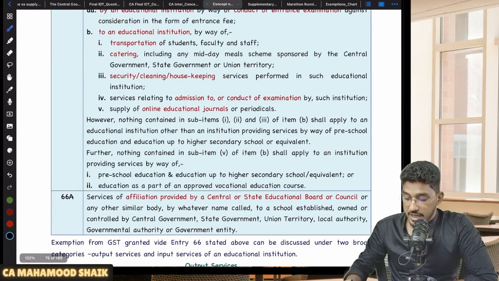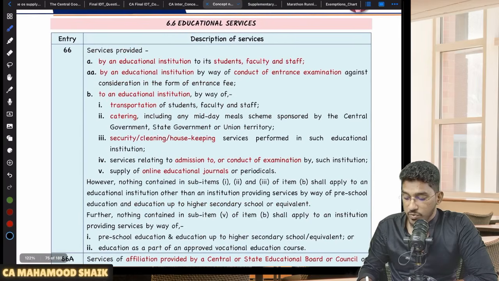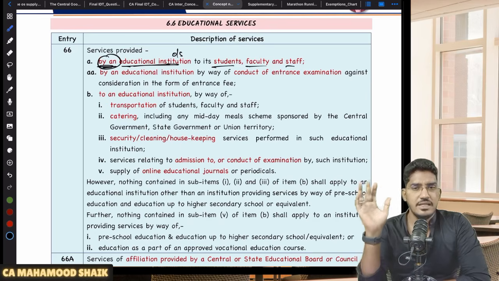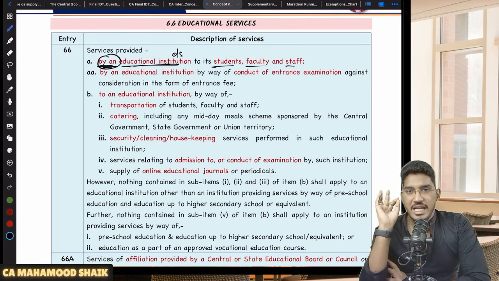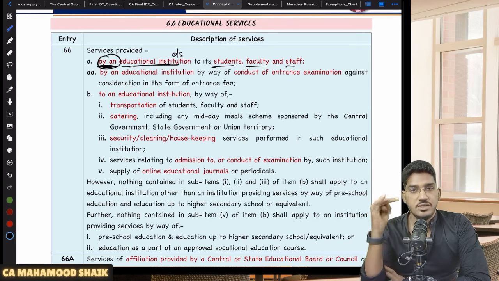Number one, any services provided by an education institution. So it is an outward supply. Services provided by an education institution to its students, faculty and staff. Any service here, there is no restriction. Any service which is provided by an education institution to whom, sir? To its students, to its faculty, to its staff, exempted. No restriction here. Any service provided by an education institution to its students, faculty and staff, exempted.